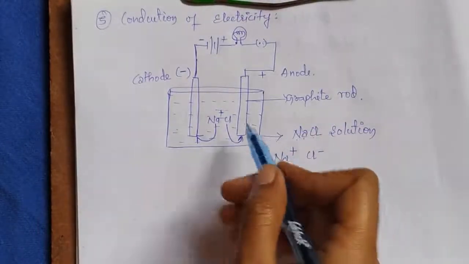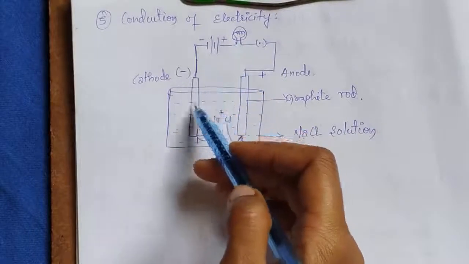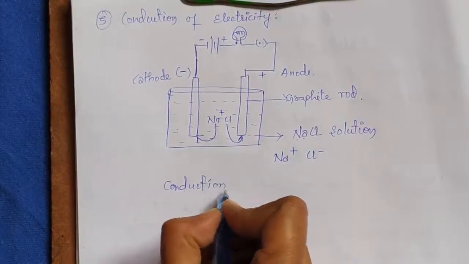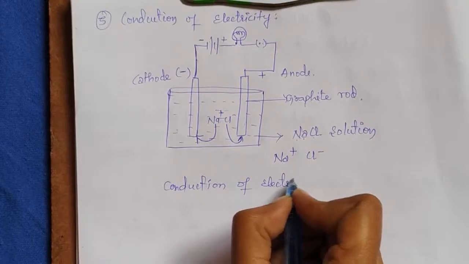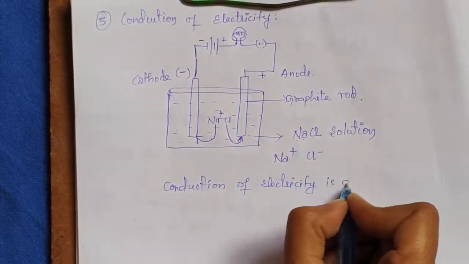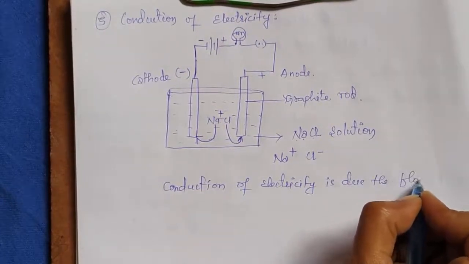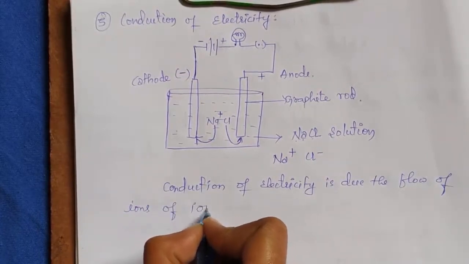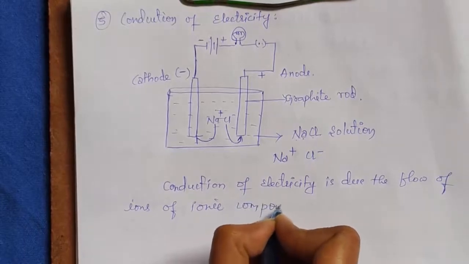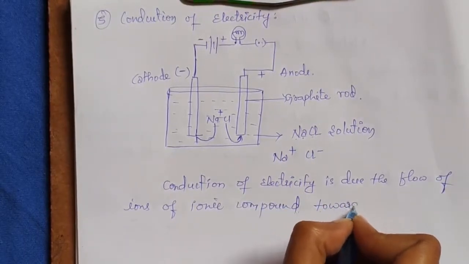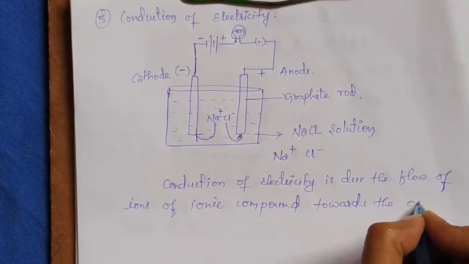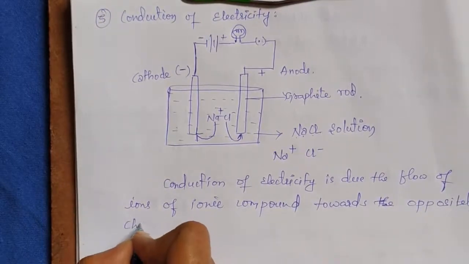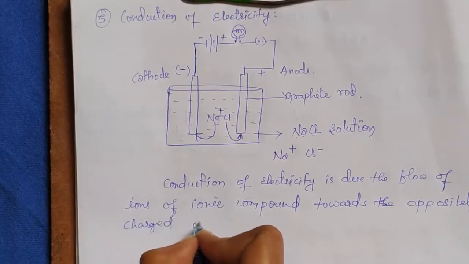Here the conduction of electricity is due to the flow of ions of the ionic compound towards the oppositely charged electrodes.